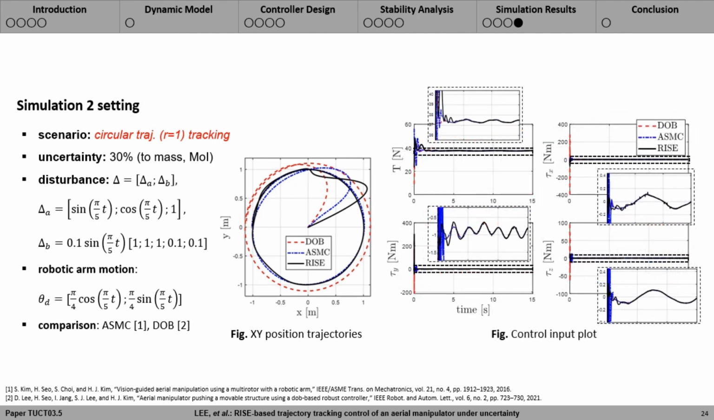Time histories of the three controllers' control inputs are plotted in the right. The zigzagging signals in blue are from the ASMC, which is a widely known limitation of naive sliding mode controllers.